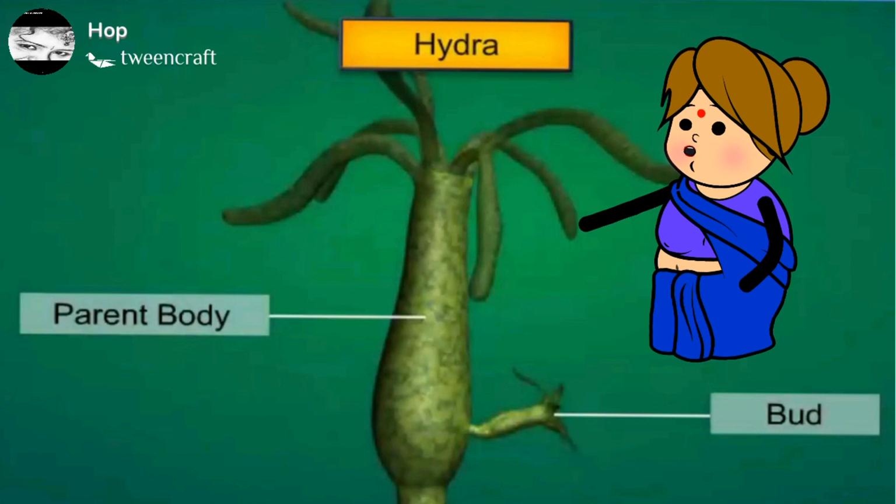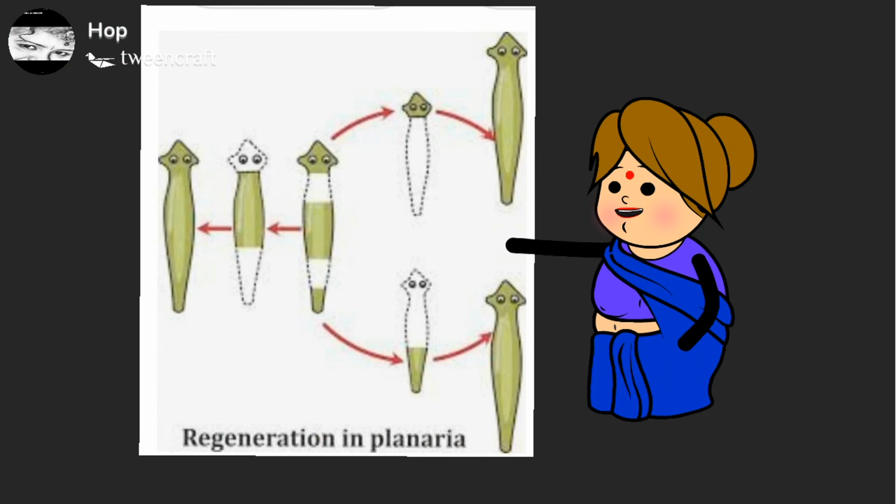Another type of asexual reproduction is fragmentation. When the body of a hydra or planaria or starfish is cut into several fragments, each fragment develops into a new individual. This process is called fragmentation. Fragmentation is a process by which an organism develops or regenerates its lost or worn out parts. Regeneration is highly developed in lower animals like protozoans, sponges, coelenterates, planarians, and echinoderms.